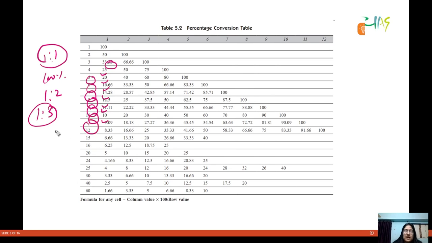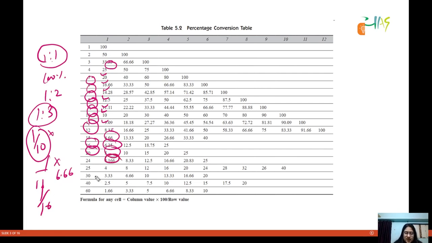11.11. Okay. 1 is to 10 का रेशियो क्या होगा? Obviously 10%. 1 is to 11 ratio is 9.09%. Okay. 1 is to 12 ratio is 8.33%. 1 is to 15 ratio is 6.66%. 1 by 16 is what? 6.25%. 1 by 20 is what? 5%. Okay. 1 by 24 is 4.16%.